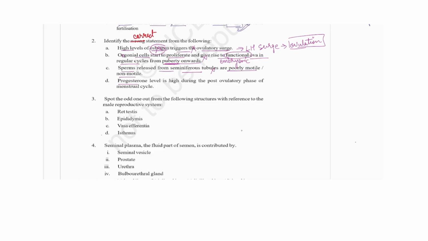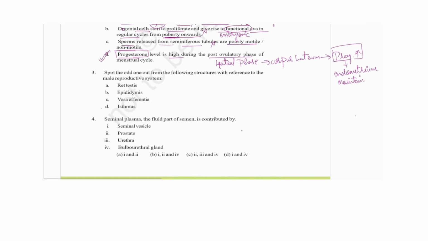Fourth is, the progesterone level is high during the post-ovulatory phase, which is the luteal phase. In the luteal phase we have seen progesterone is high. In the luteal phase the corpus luteum is there, and from the corpus luteum the progesterone hormone is secreted. It helps to maintain the endometrium. So the fourth one would be the correct one, right?